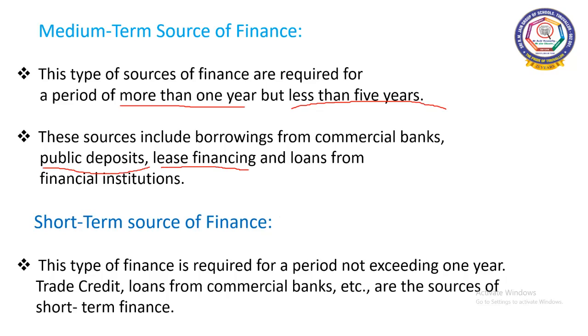What is lease financing? Here, the owner of the asset grants the right to use his asset for a particular period of time for a certain amount of return. The owner of the asset grants his asset to be used by a third party for a certain period of time.